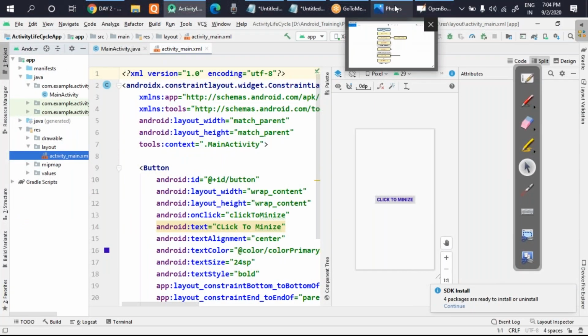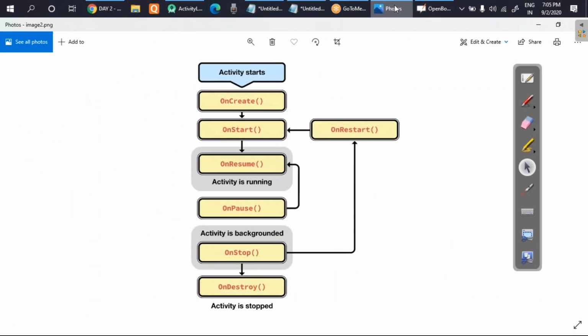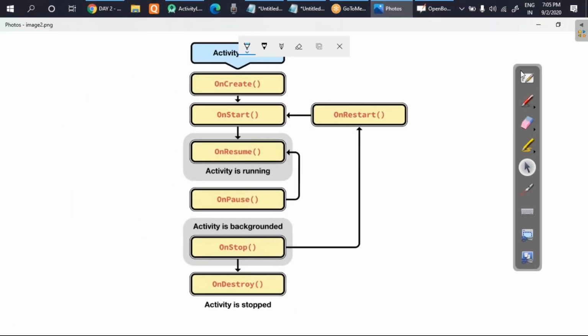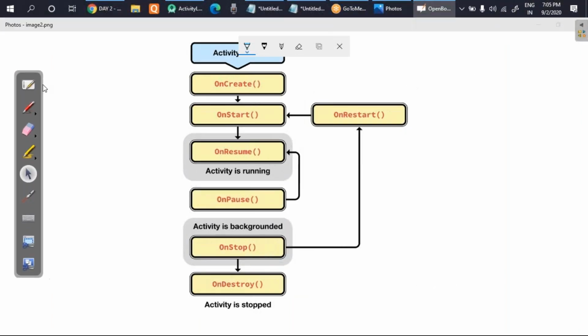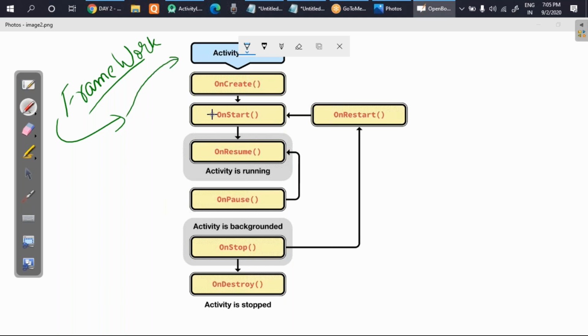In order to understand activity first of all, let's see this. If you all remember, I had shown you in the last class something regarding the activity. In the first class, when I was explaining the complete architecture of Android, we saw the framework. I even told you that from the framework I'll be choosing some of them, and among all, the activity manager will always be used. So let's see first of all the activity manager life cycle.